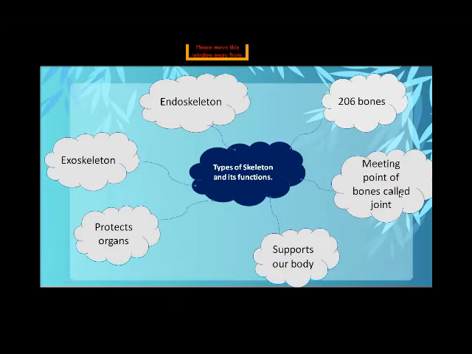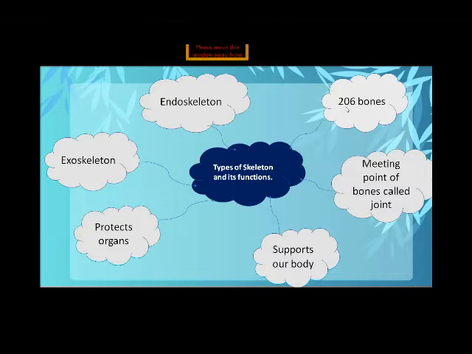The meeting points of the bones are the joints. Joints mean a place where two or more than two bones meet together. This point is called a joint. Clear? There are different types of joints. You will learn them gradually one by one, but in this lesson we will learn just what a joint is. Everyone learn it: a place where two or more than two bones meet together is called a joint.